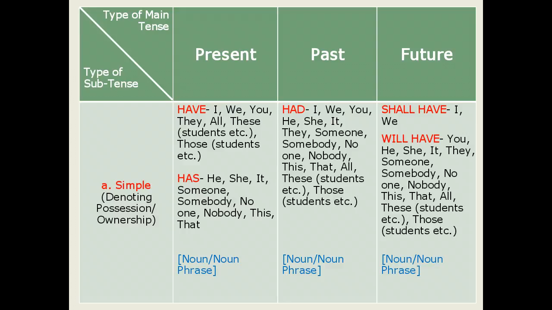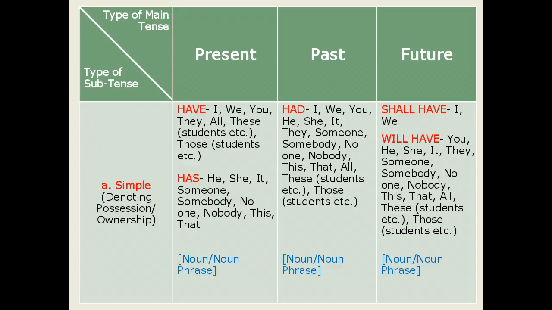For example, I shall have some books, we shall have some books, you will have your own car, he will have his own car, she will have her own car, they will have their car, someone will have a car, somebody will have a car. This way we can prepare multiple sentences denoting assumed possession or ownership in future.